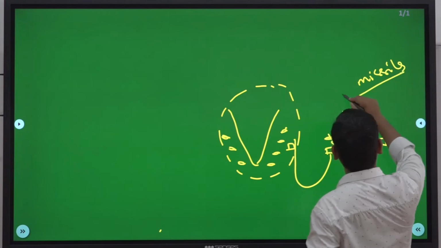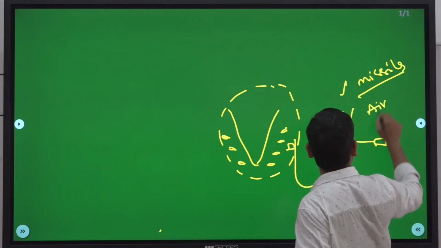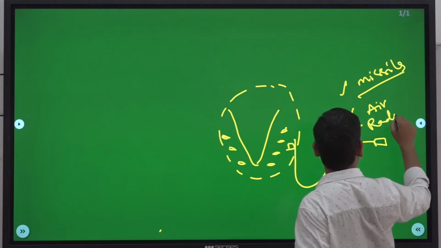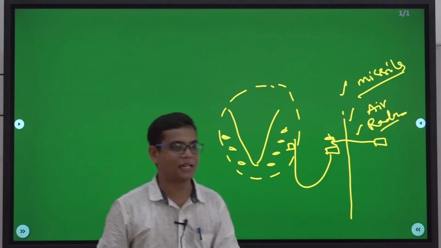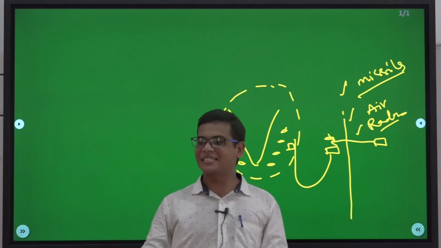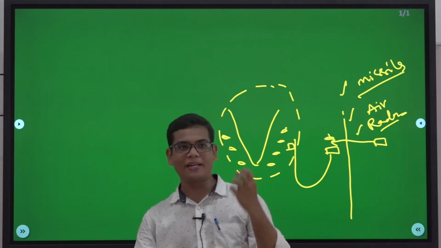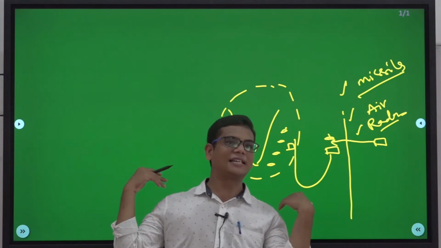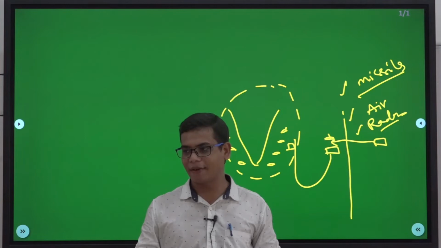But apart from the missiles, you need to have a multi-layer air protection system. You need to have a multi-layer radar system. That means only missiles cannot do. Every time you cannot use a missile because a missile creates a lot of devastation. A missile is not simple like a bomb. Suppose a warplane is coming, you cannot use an entire missile on a particular warplane because a missile has its own huge capacity.